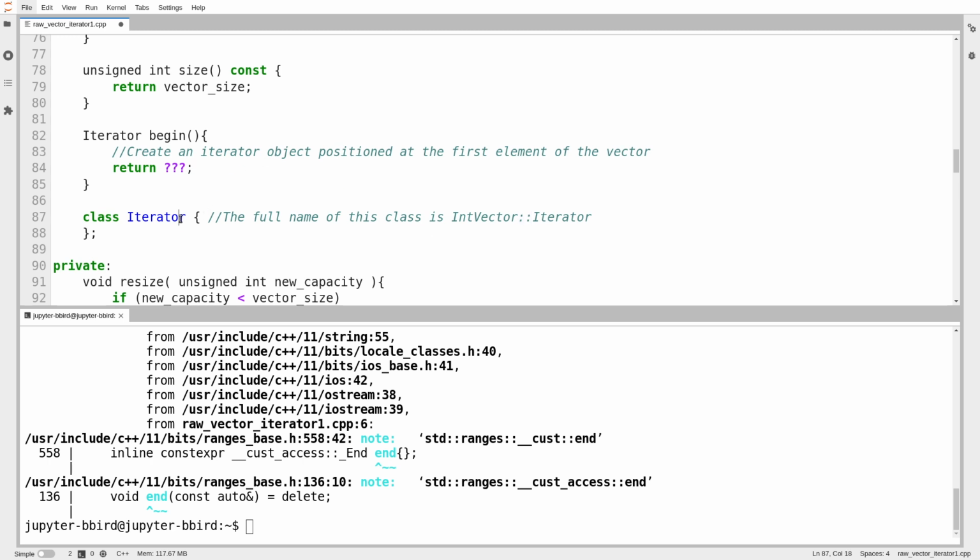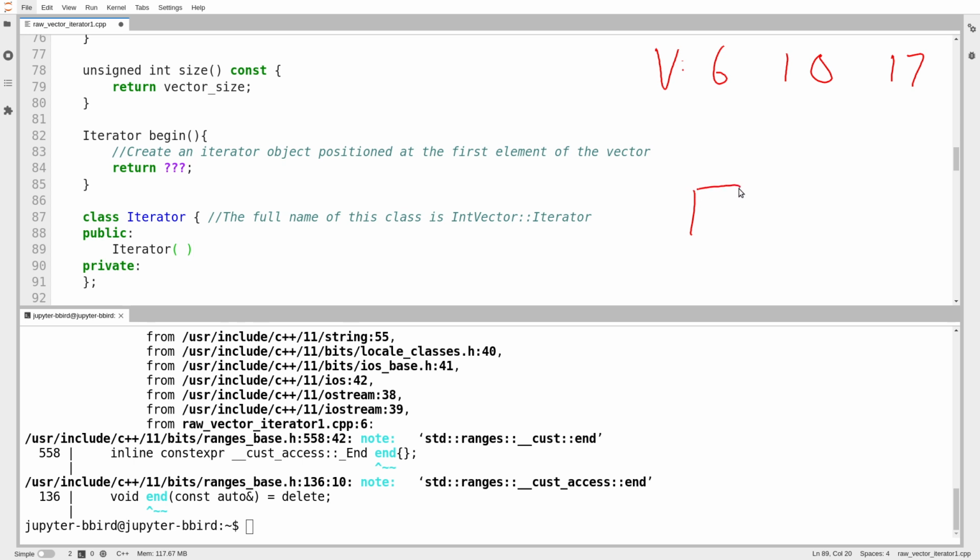So what I want to do is create an iterator positioned at a particular element of my vector. And I want the iterator to have its own identity. I want it to be able to move along on its own. So I want the iterator to keep track of where it is in my sequence. The iterator, like the vector, will have public and private stuff. And so one public thing it's going to have is a constructor. And so then the questions are, what does the iterator need to function? So here's a vector, 6, 10, and 17. Here is my iterator. And we know all semester we've been using the abstraction of a pointer when we refer to iterators. But really, the iterator is an object that pretends to be a pointer.